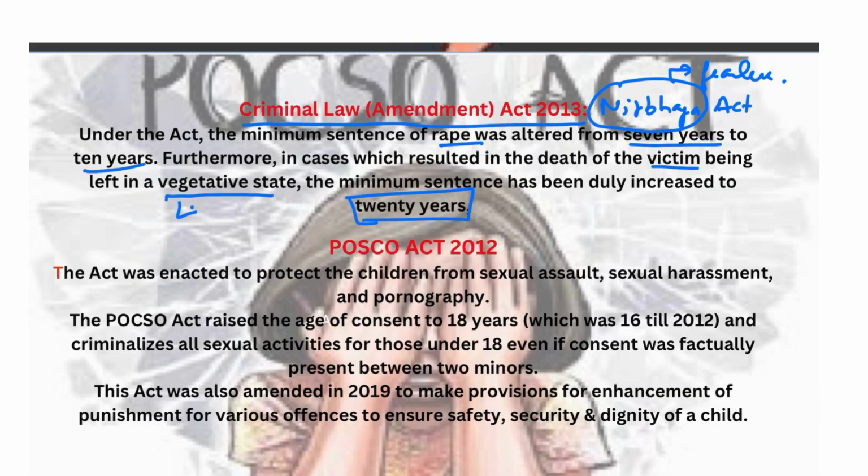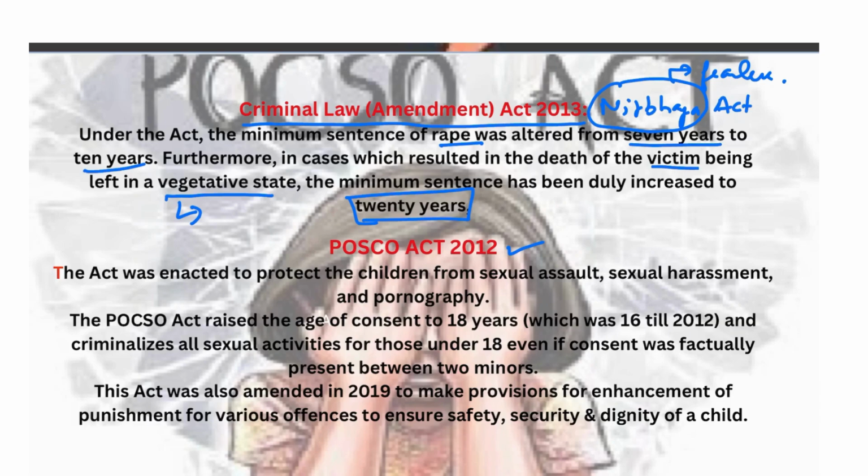So, what do you understand by vegetative state? A vegetative state is a state in which a person's brain is not functioning well enough for them to be aware of anything that is happening around them. And the next one was the POCSO Act of 2012.